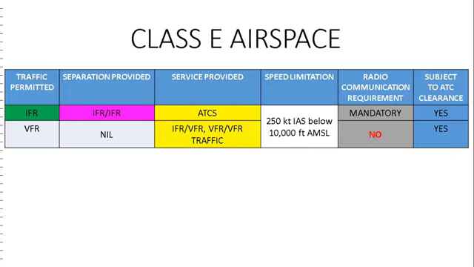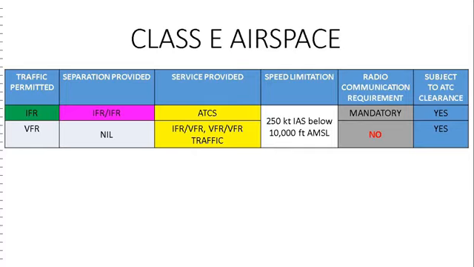Class E airspace. IFR and VFR both are permitted. IFR is separated from other IFR. VFR is not separated. IFR is provided air traffic control services, whereas VFR is provided, with respect to other VFR or IFR, only the traffic information. Both are subject to speed limitation of 250 knots indicated airspeed below 10,000 feet above mean sea level.